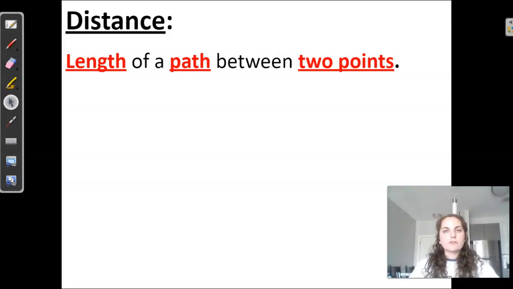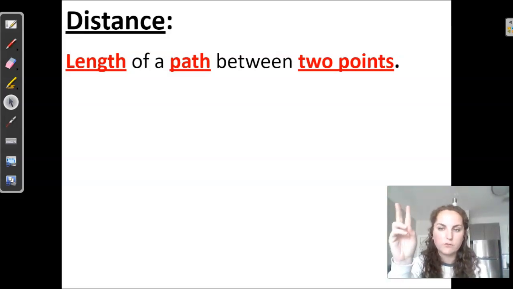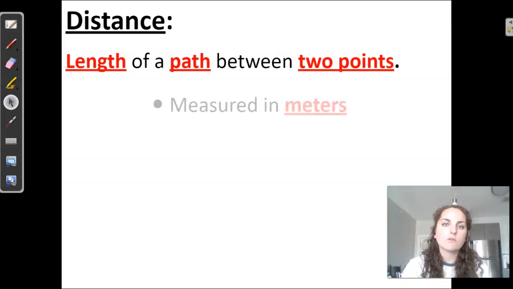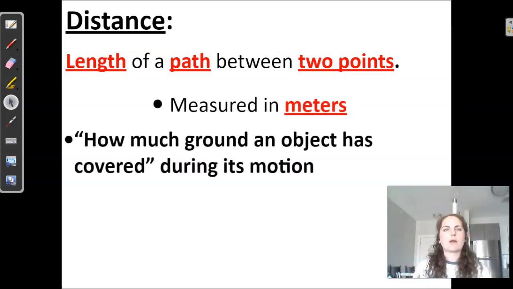All right, so our first key phrase here is distance. We're going to be talking about distance, and we're going to be talking about displacement. Distance is the length of the path between two points. What this means is that we measure it in meters, but a better way to describe distance is how much ground that object has actually covered.